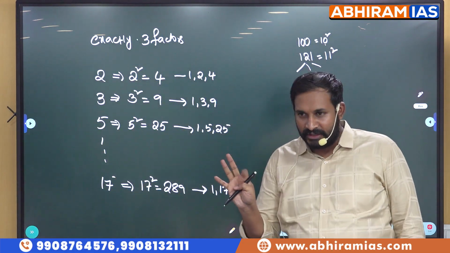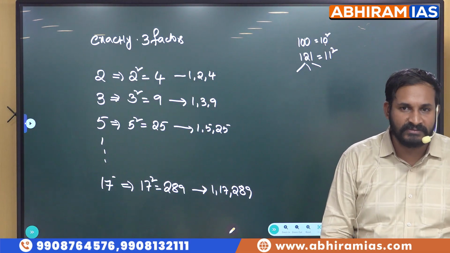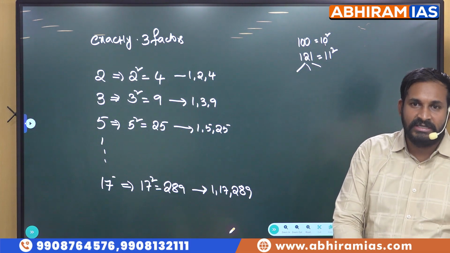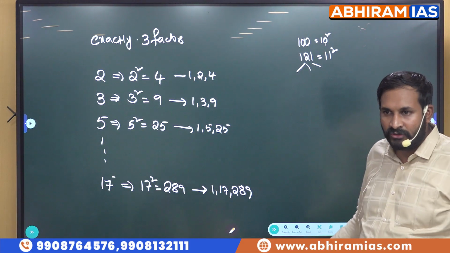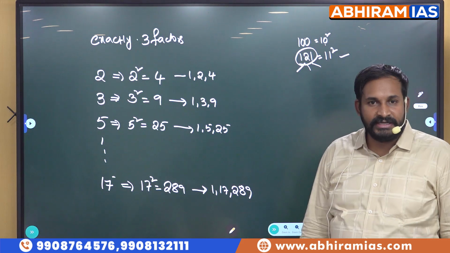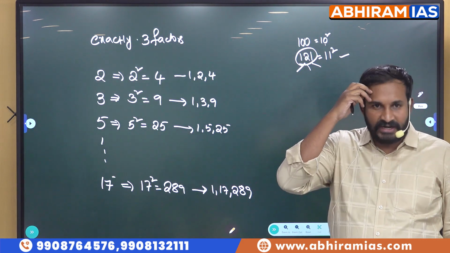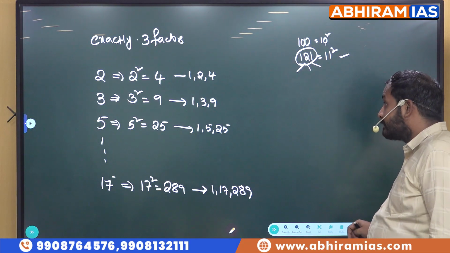Till now we have only 2 sets. By observation, we came to know that there is a set of numbers with exactly 3 factors, and those are squares of prime numbers. So our answer here will become 121. 121 is the least 3-digit number with exactly 3 factors. Right?